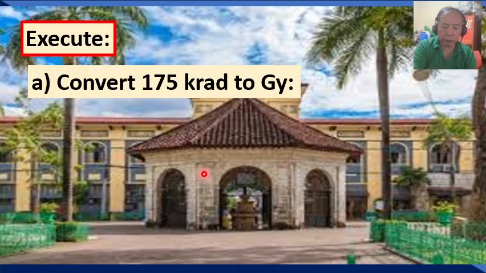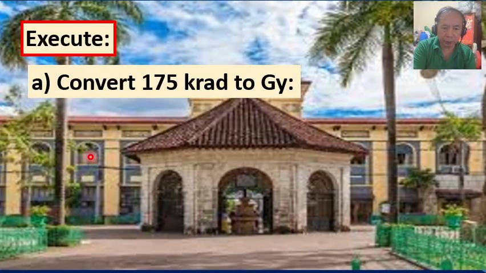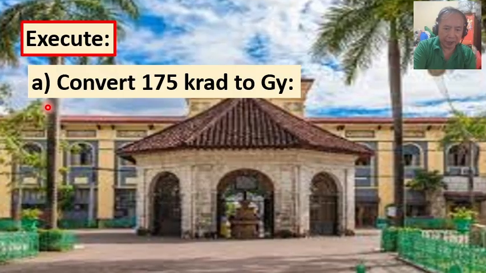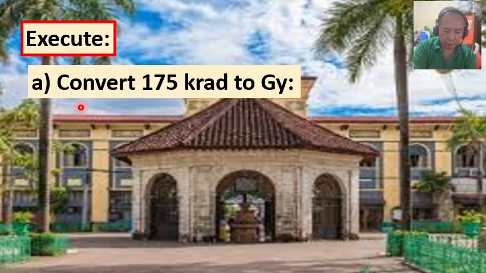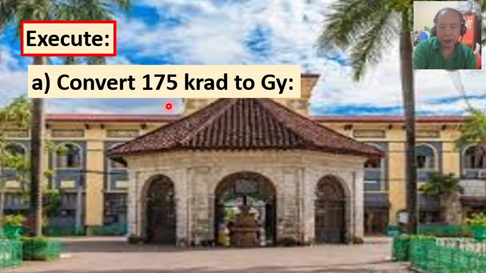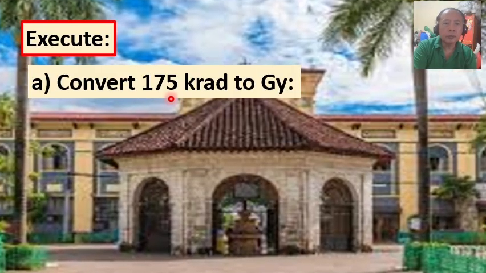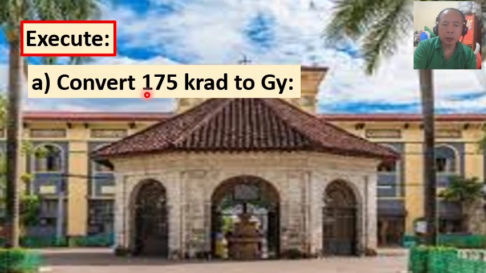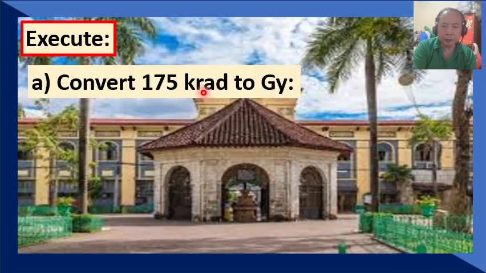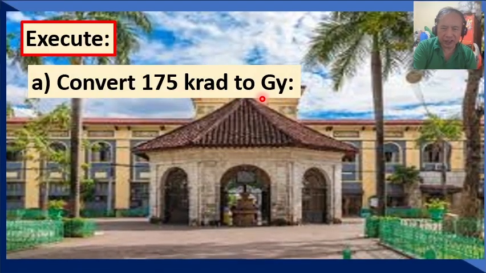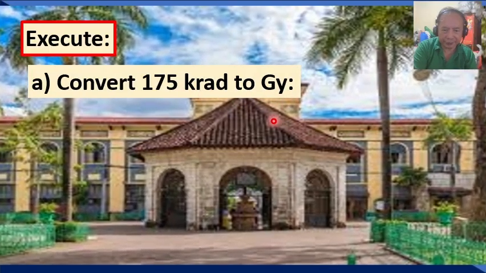Moving on now to our computations, starting with part A, converting the given absorbed dose of 175 kilorad to its SI unit gray.